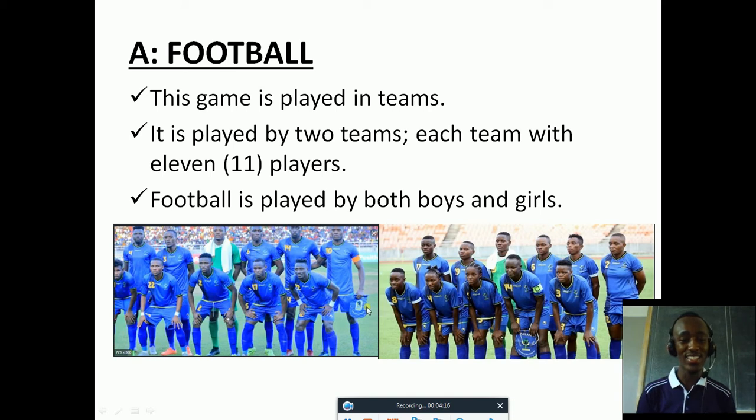And we say that football is played by both boys and girls. As we see there, we have our team Taifa Stars for boys, and also we have the team Twiga Stars for girls. Nice. So this is an inclusive kind of game. Both boys and girls can play football. Angel, Viviana, Precious, Maria, you can play football, but also Muhammad, you can play a football game. So boys and girls, you can play.